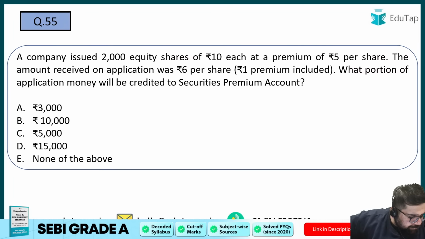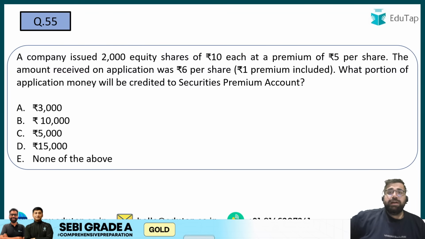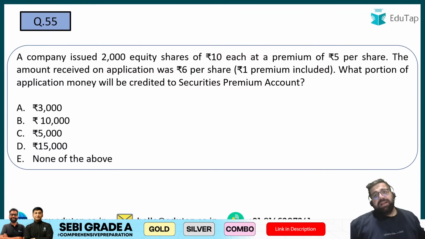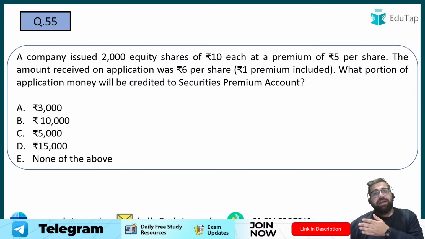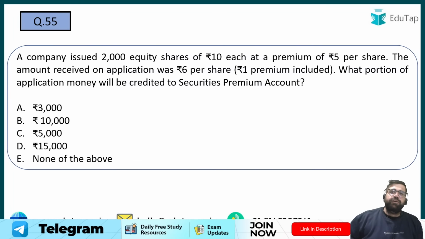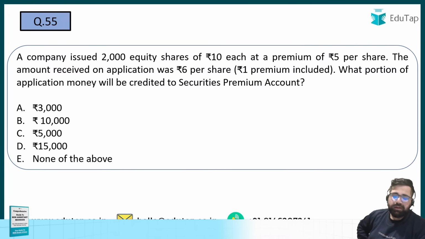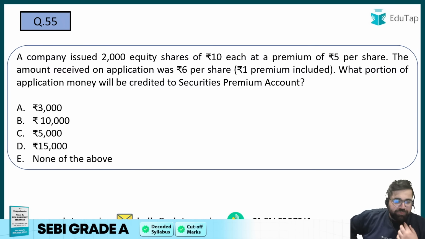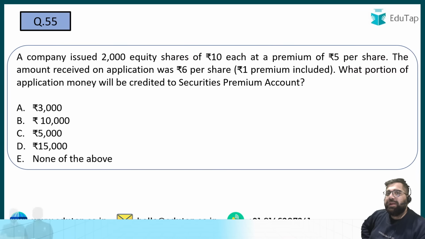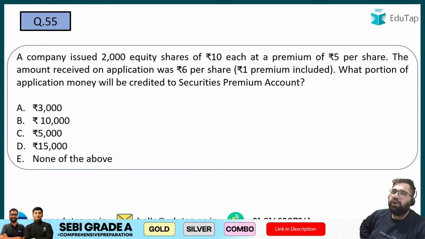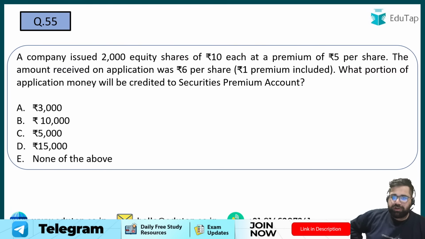Try to answer it. For allotment, first you will make allotment due. It will be like share allotment account debit to share capital, and then the money will be received for allotment. So then you will do bank account debit to share allotment. So there will be two journal entries which will be passed once the allotment starts. First you make allotment due, share allotment to share capital, and then you make the second entry to close the allotment account because you are receiving money, bank account debit to share allotment. Right? I'm sure this is correct.